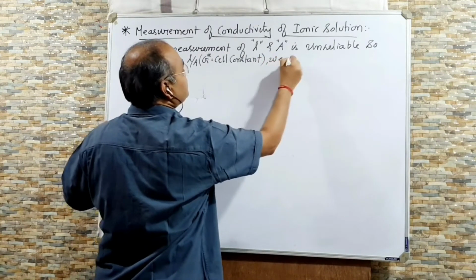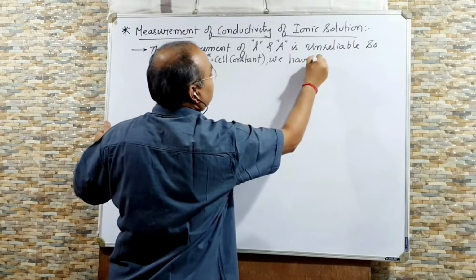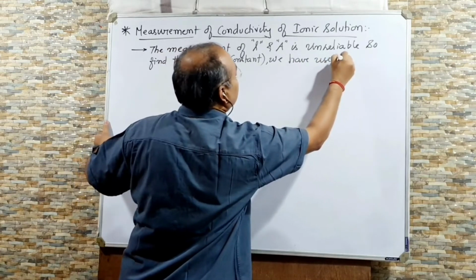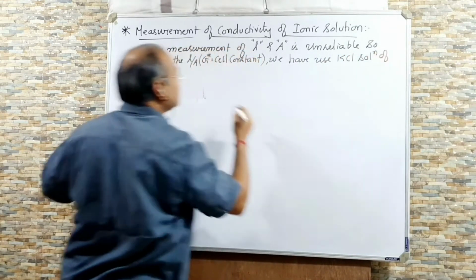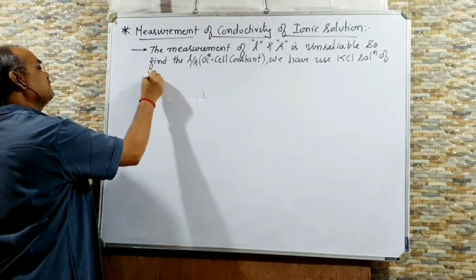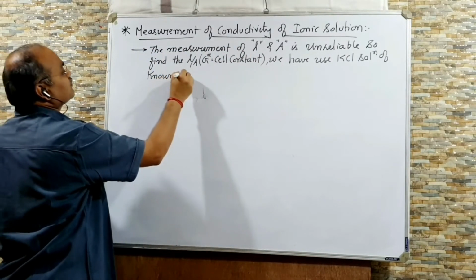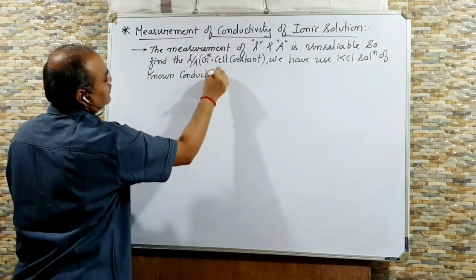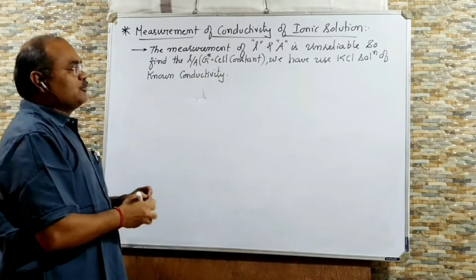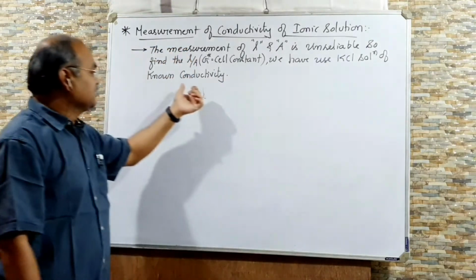we have to use a KCl solution of known conductivity.